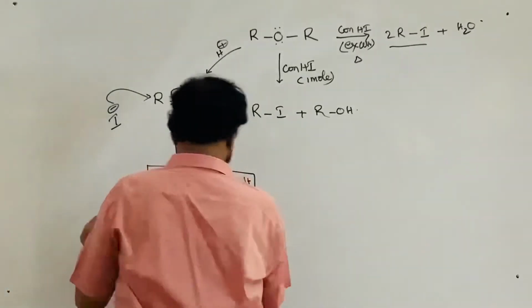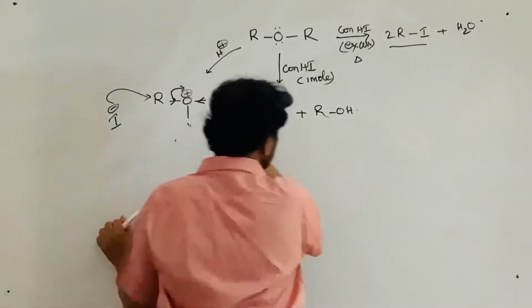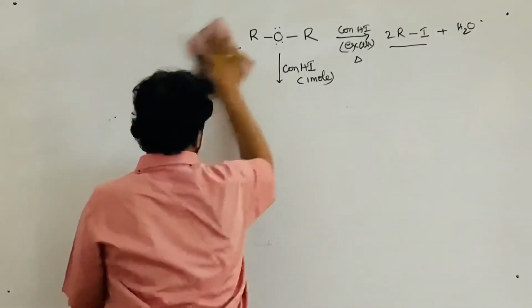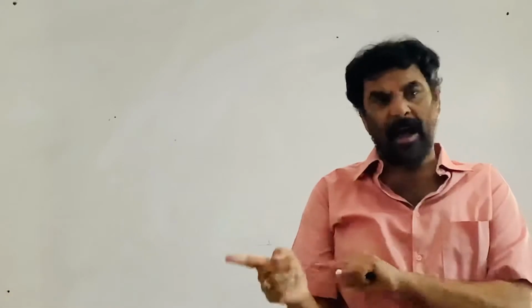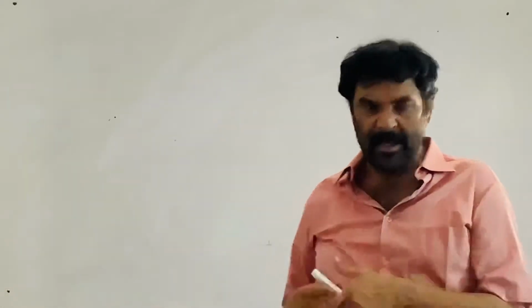Normally, what happens if you take the symmetrical ether? If it is treated with excess HI, both the groups are converted into alkyl iodide. If you treat with limited HI, then one is converted into the alkyl iodide and the other is converted into the alcohol.